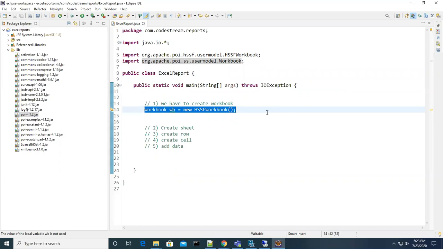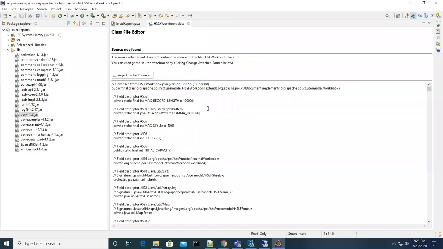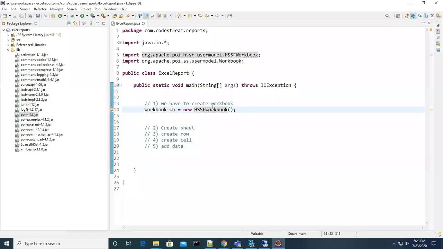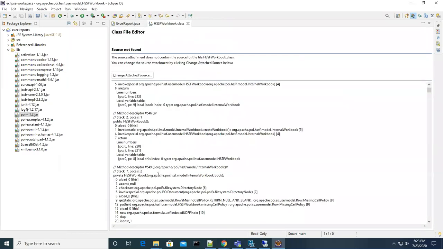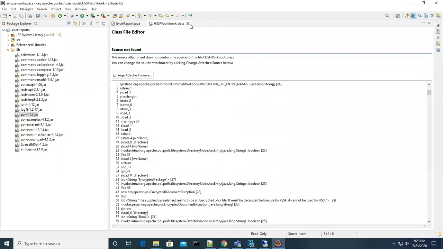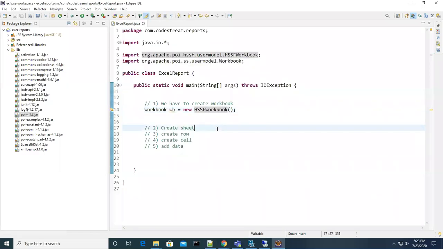We just created an object, that's it, guys. Have you done any other difficult thing in this line? No sir, what is difficult? Creating this class itself is difficult, right? Because a lot of methods are implemented in it. Okay, now what is our next step? Create sheet.